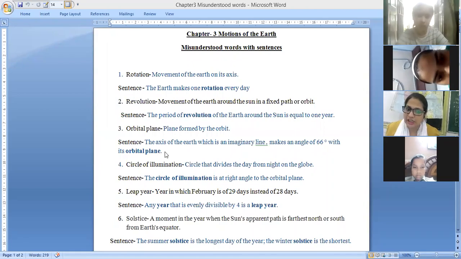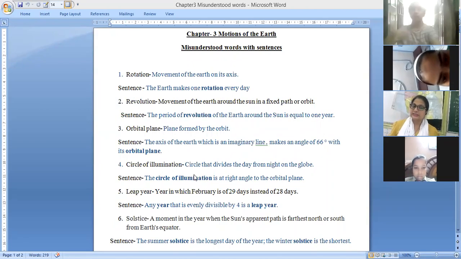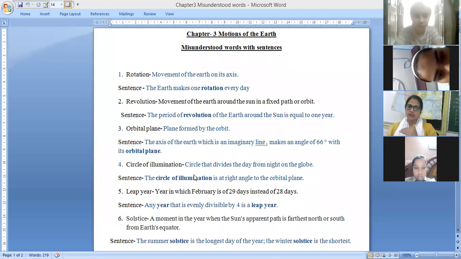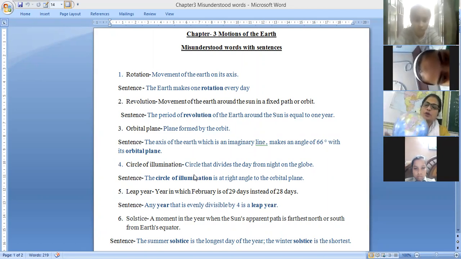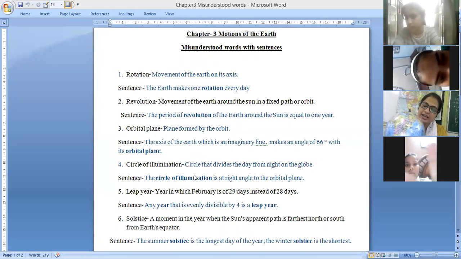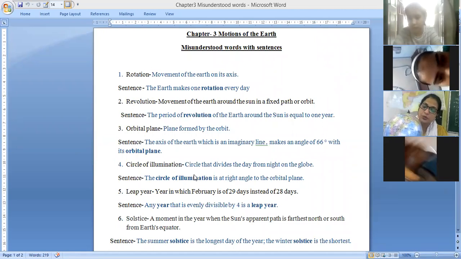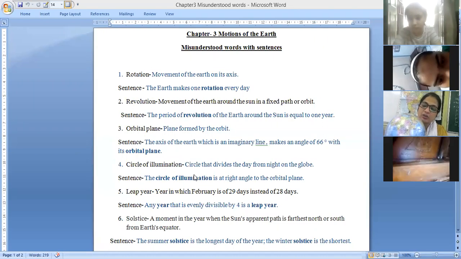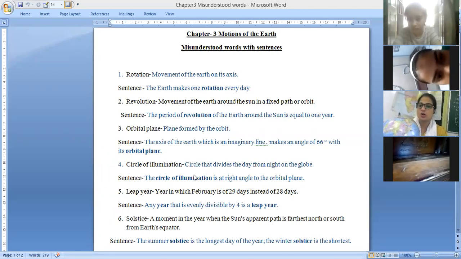What is the circle of illumination? The circle that divides the day from the night on the globe is called the circle of illumination. For example, look at the globe, on which portion of the globe the computer light falls. The computer acts as the sun, so the portion where the light falls is day, and the other half of the globe is dark, so that is night. The circle that separates the day from the night is called the circle of illumination.